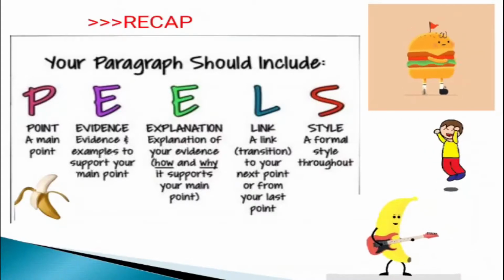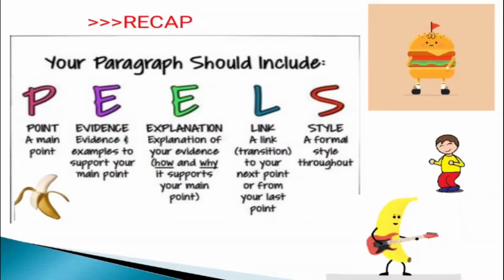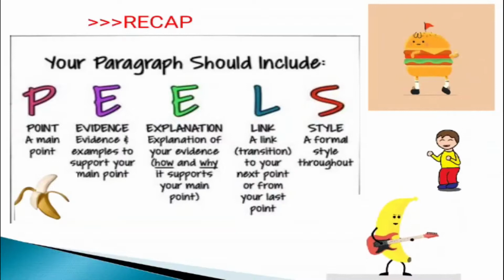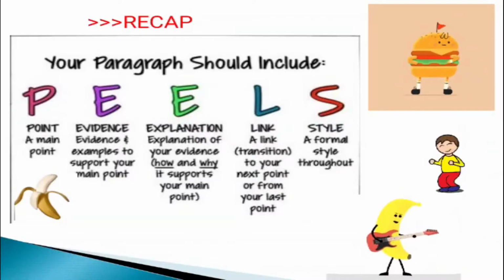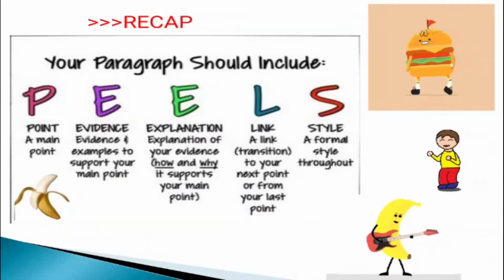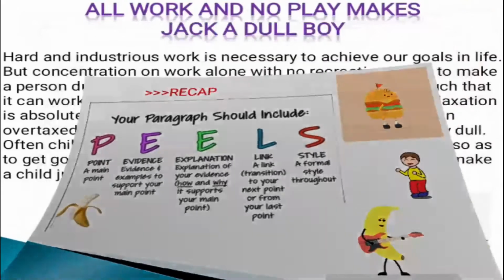Then style, that is a formal style you have to maintain throughout with proper punctuation, beautiful vocabulary, and the correct language. Okay, children, so all you need to remember in your paragraph writing is your hamburger and your banana peels. Hope you all have enjoyed it.